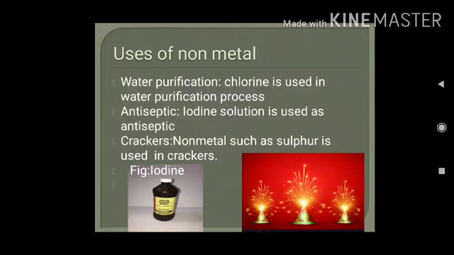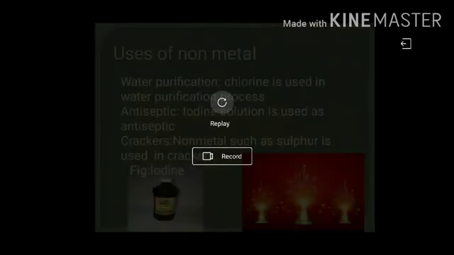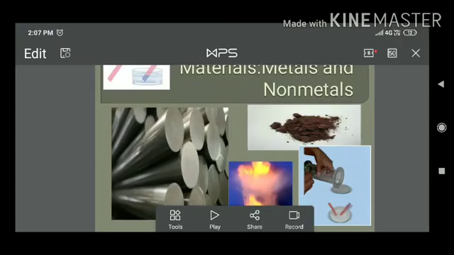Next is antiseptic. Iodine solution is applied on wounds as an antiseptic. This is a purple colored solution, you might have seen. This is the figure which shows iodine spread. Next is crackers. Some non-metals such as sulfur are used in crackers. So these are some examples of uses of non-metals. That's it.